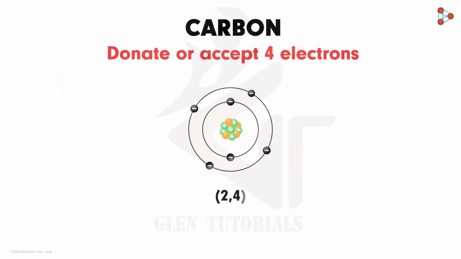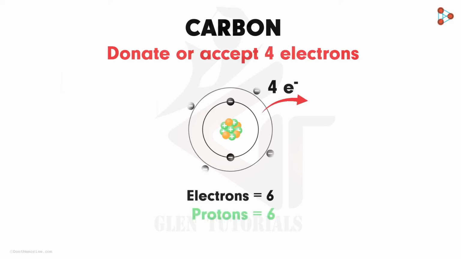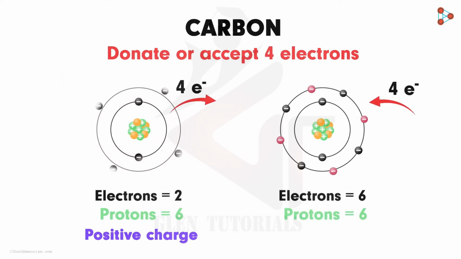However, it's not as easy as it seems. This is because donating the 4 electrons will mean that the atom is now left with only 2 electrons. But the number of protons still remains the same, right? That means the atom will gain a positive charge and will still be unstable. Similarly, accepting 4 electrons will also lead to a situation where the carbon atom becomes negatively charged. Thus, both the situations would lead to instability of the carbon atom.